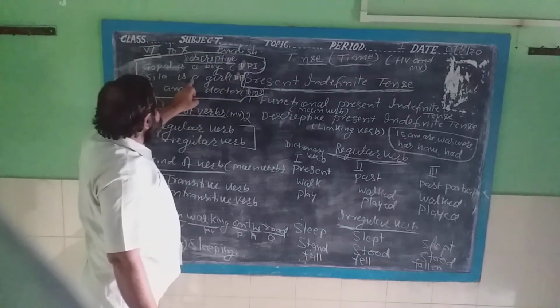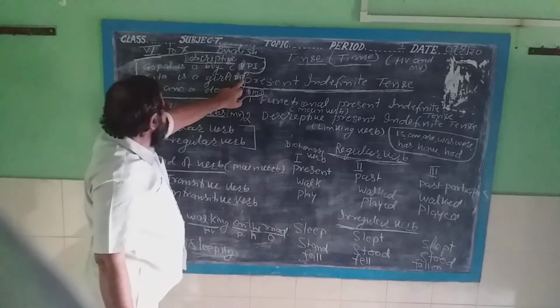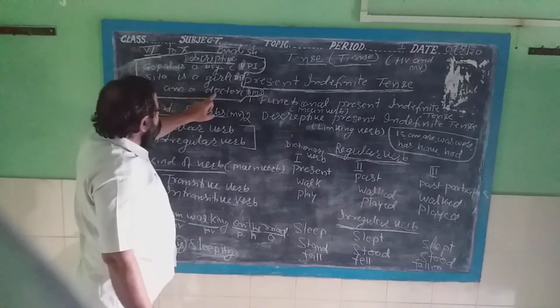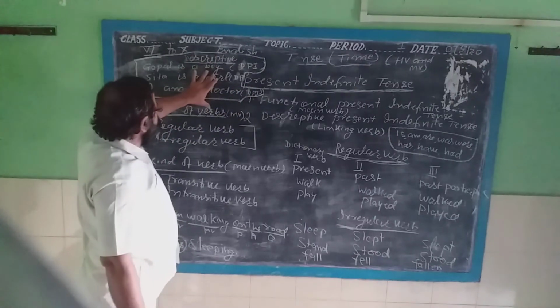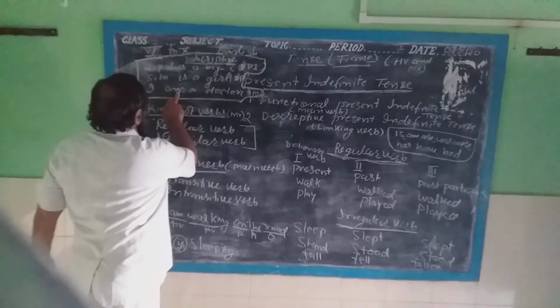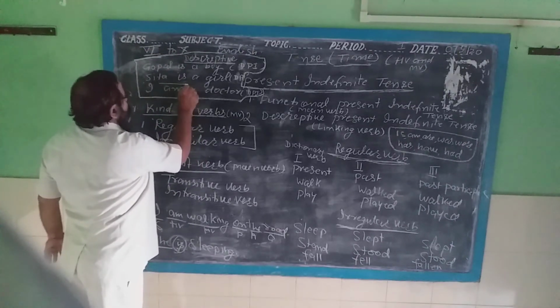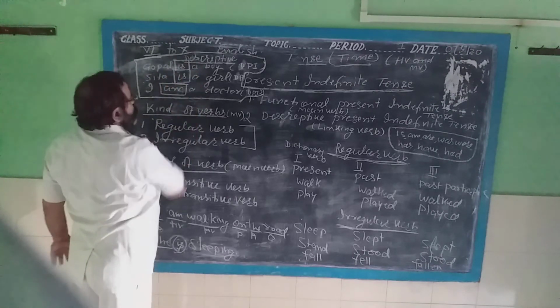Sita is a girl, descriptive present indefinite tense. I am a doctor, descriptive present indefinite. Why is it descriptive? Because there is no main verb after the helping verb. And it is not a helping verb, it is called a linking verb, hence it is descriptive.